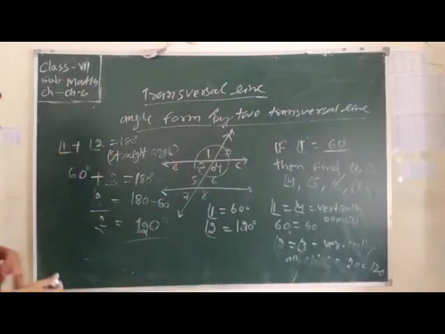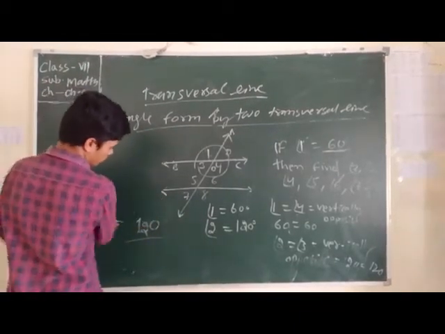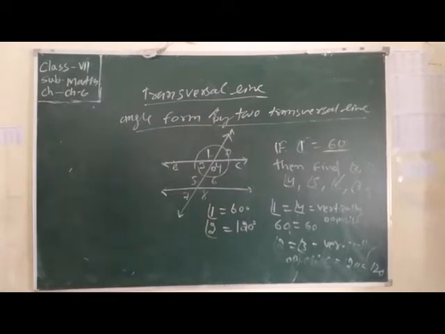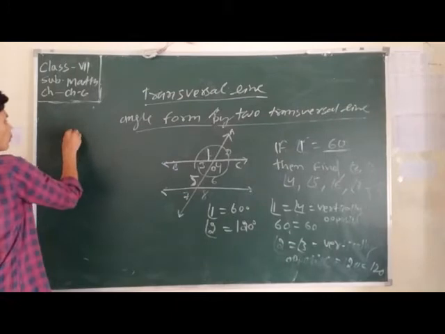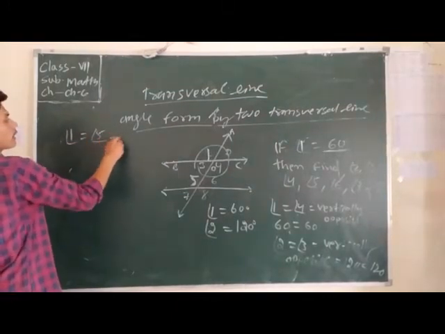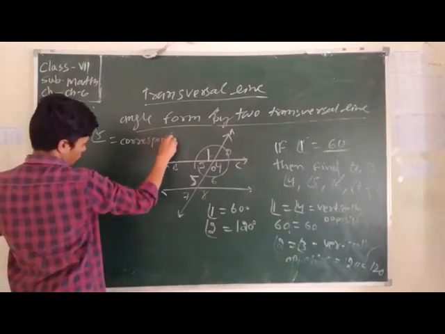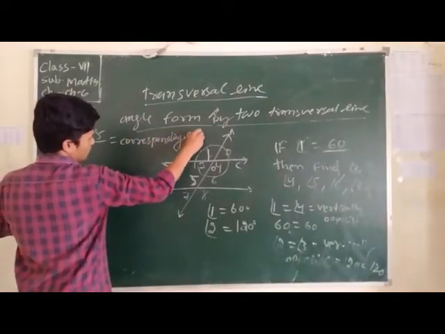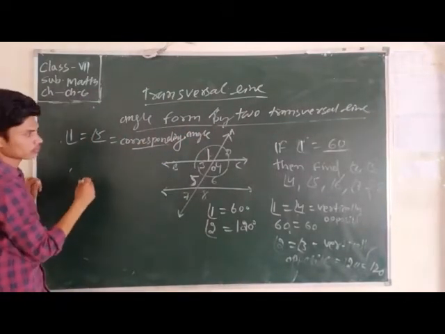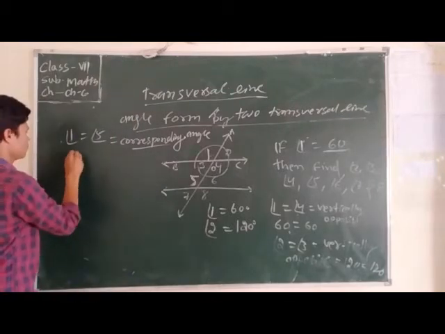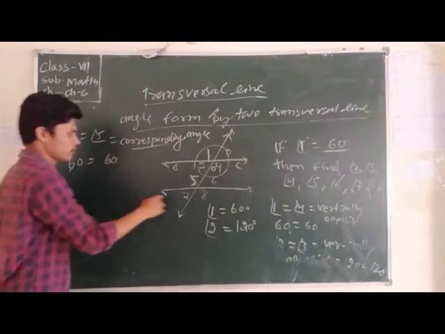Now we find the other angles. We already know the measures of 1, 2, 3, 4. Angle 1 equals angle 5 because they are corresponding angles, so angle 5 is 60 degrees.